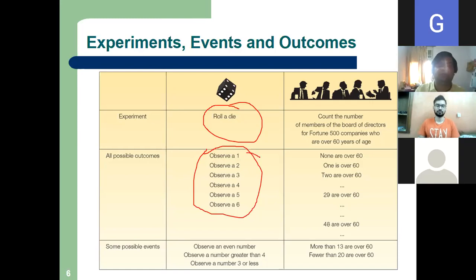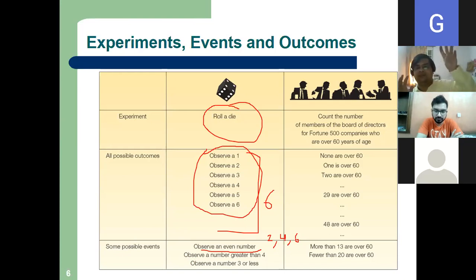Six. These we all know, but I'm just revising the concept. Some possible events can be observing an even number: 2, 4, 6.